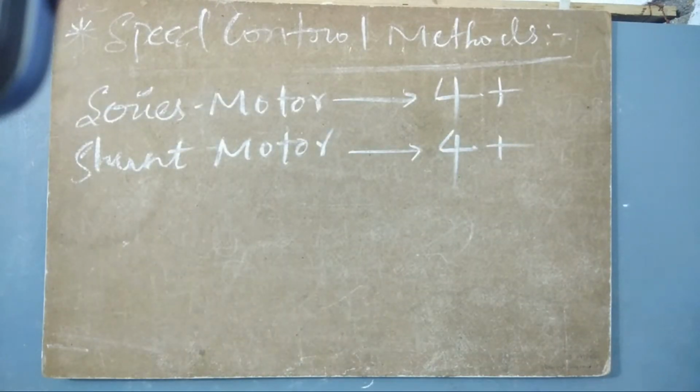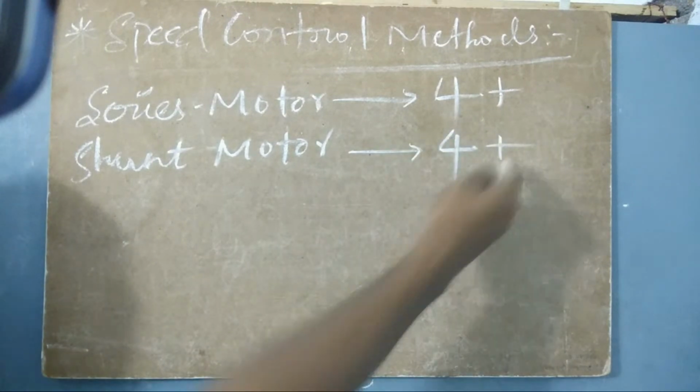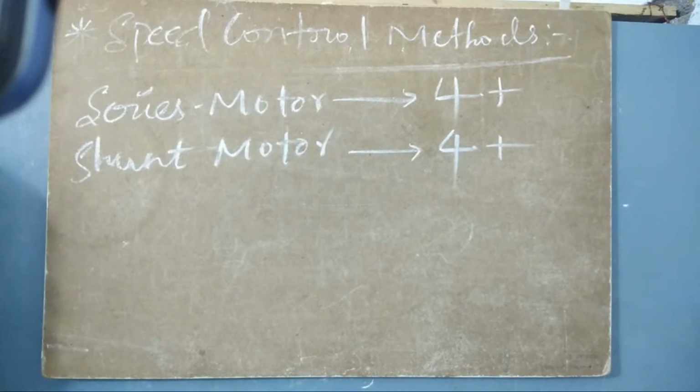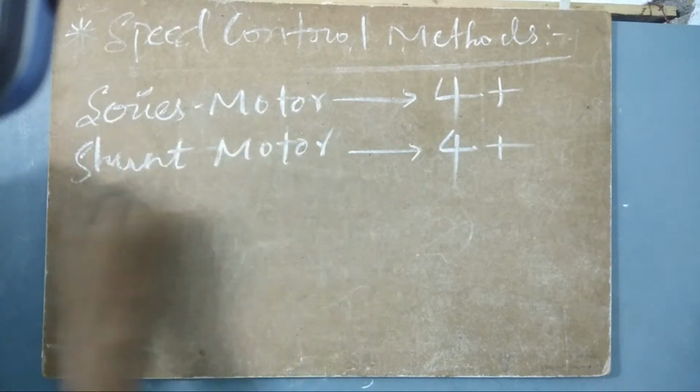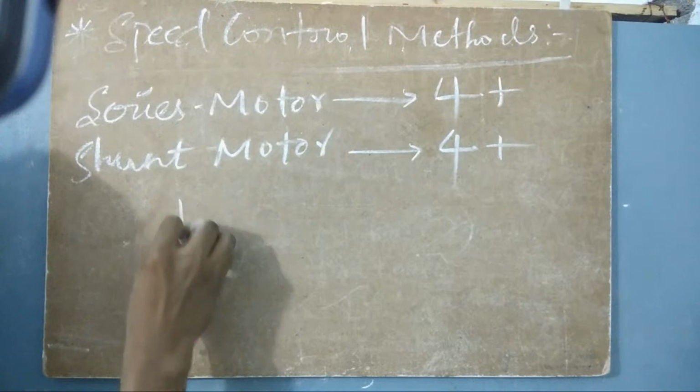But still, we have to get an overview of how this is going to happen, how the flux is changing and how the speed of the motor is changing its value. Let us look at the overview of these 4+ methods. Let us consider a shunt motor first.